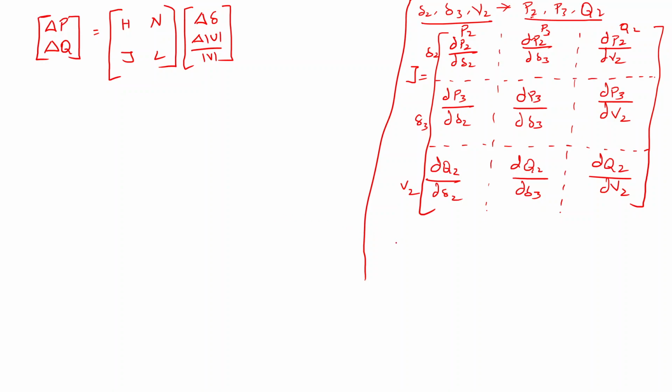Here what they are telling is H is nothing but all the derivatives of P with respect to del, that will belong to H. Same like that, N is nothing but all the derivatives from this entire Jacobian matrix which correspond to dou P divided by dou V, that is nothing but N, and J is nothing but dou Q divided by dou del, and finally L is nothing but dou Q divided by dou V.